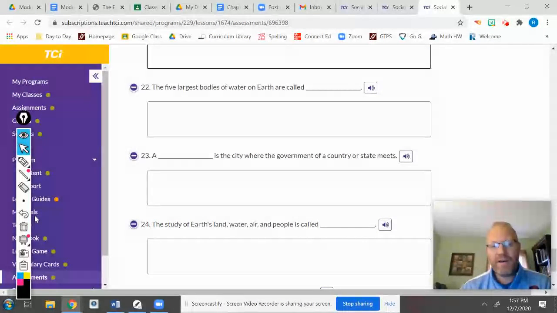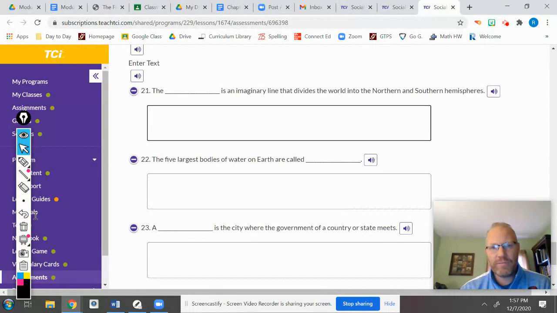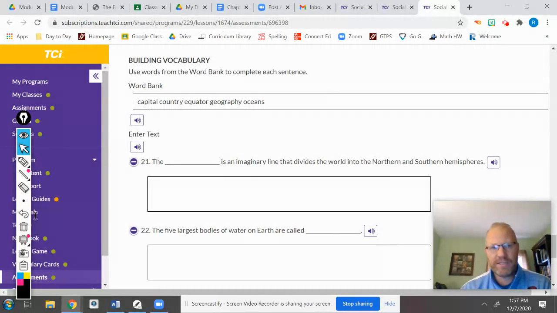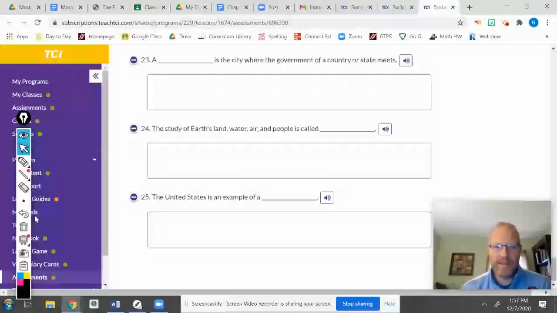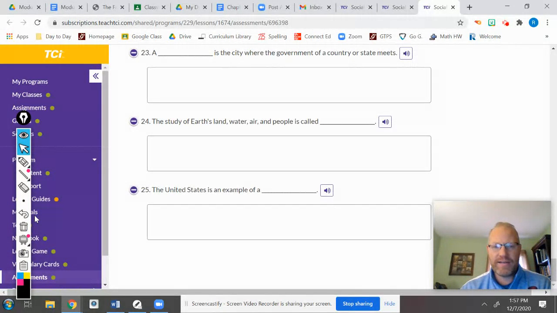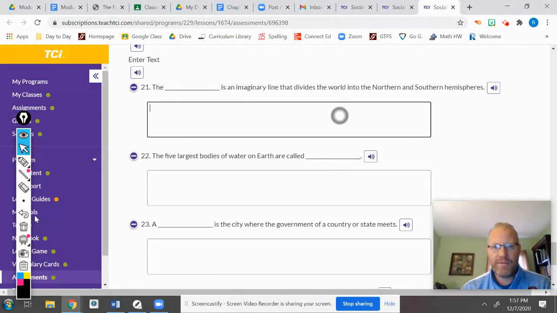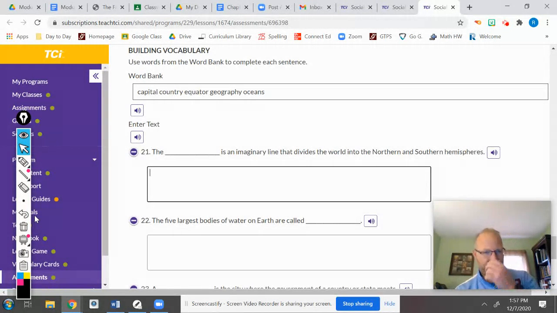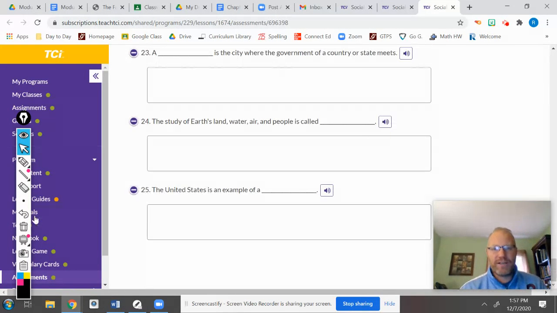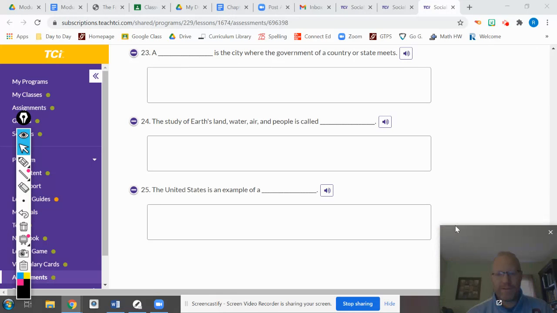24. The study of Earth's land, water, air, and people is called? Which word is it? And finally, number 25. The United States is an example of capital, country, equator, geography, or oceans. Type in your final answer. Double check that you've answered every question, and then you may click turn in.